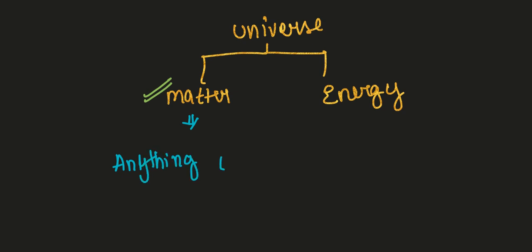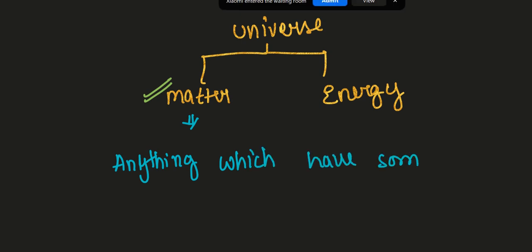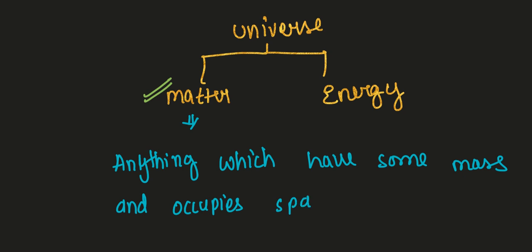Anything which has some mass and occupies space. What is the meaning of matter? For example, if I'm talking about a pen, the pen has some mass and it also occupies some space in our area. If I'm talking about the book which we are reading, can I say the book has some mass as well as occupies some space? The pen, book, glass, everything we can call as what?